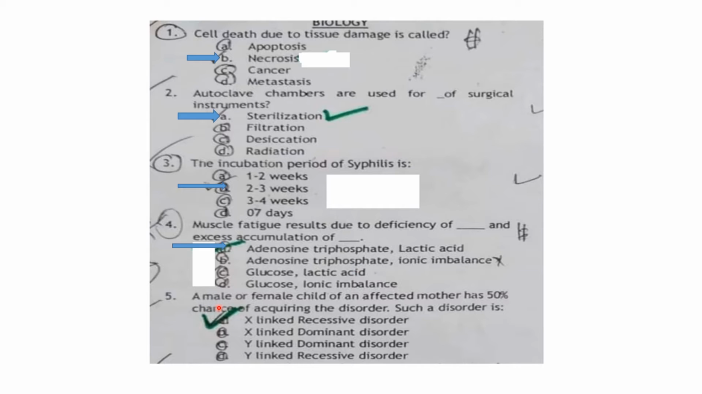Question number 5 was: a male or female child of an affected mother has a 50% chance of acquiring the disorder. Such a disorder is, so when there is a 50% chance, it means it is an X-linked dominant disorder. X-linked dominant disorder is the best answer.